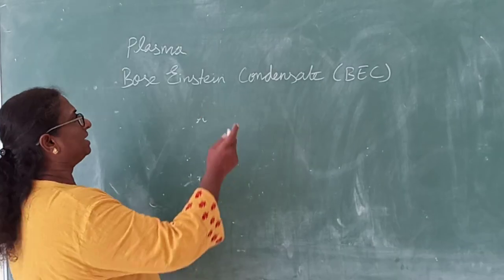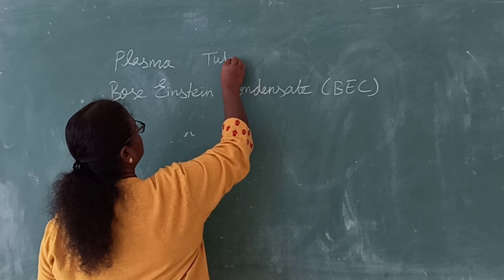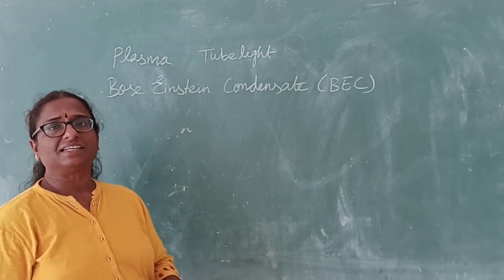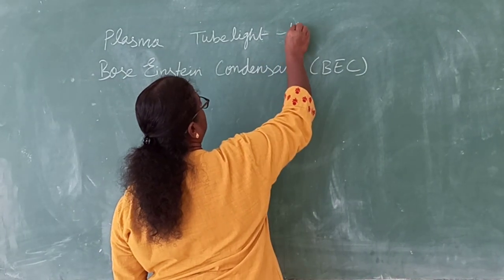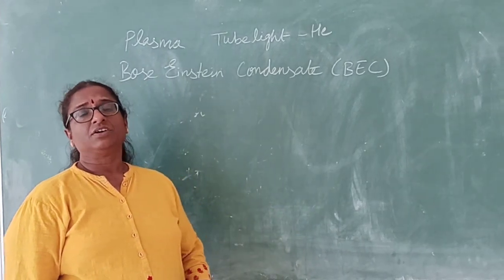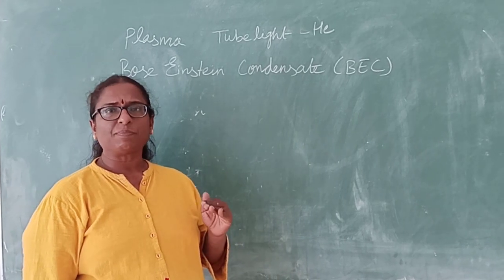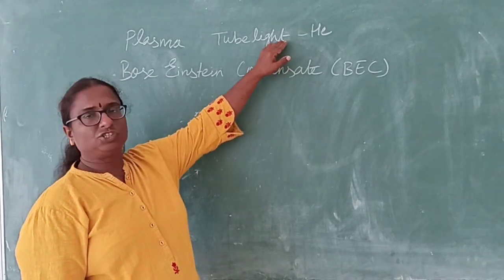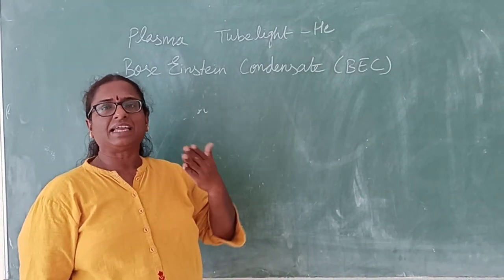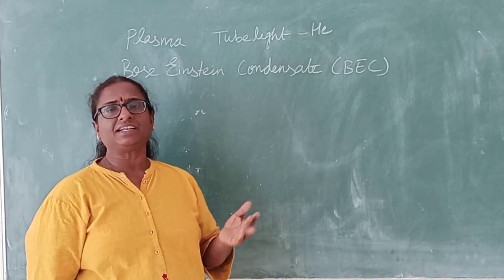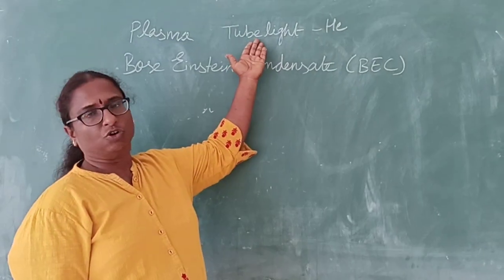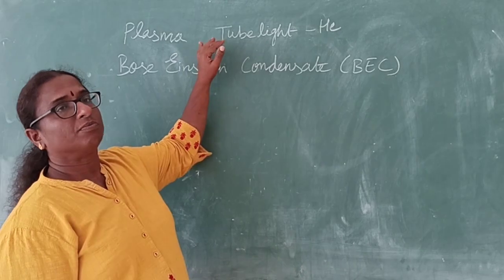For example, let us take the tube light at your house. In the tube light, there is a gas called helium gas. He is the symbol for helium gas, and this helium gas is filled in the tube light. When you switch on the light, the electricity passes through the helium gas in the tube light, and this gas goes to the excited state. That means it gets more energy and goes to the excited state, and in that state it starts glowing. That is why the tube light glows. This is all about plasma.